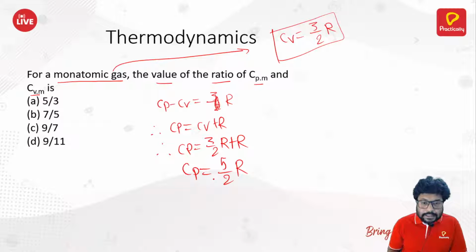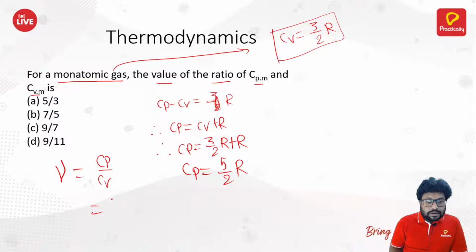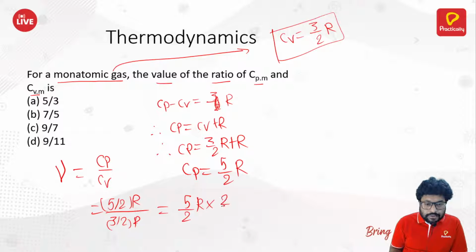And they have asked us the ratio of Cp by Cv, which is gamma. Gamma is equal to Cp by Cv, which is equal to 5 by 2 R divided by Cv, which is 3 by 2 R. Therefore, 5 by 2 R into 2 by 3 R. R gets cancelled, 2 gets cancelled, is equal to 5 by 3.